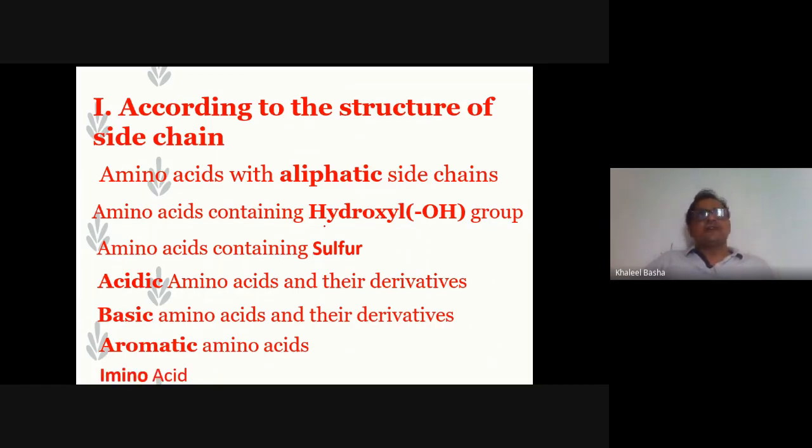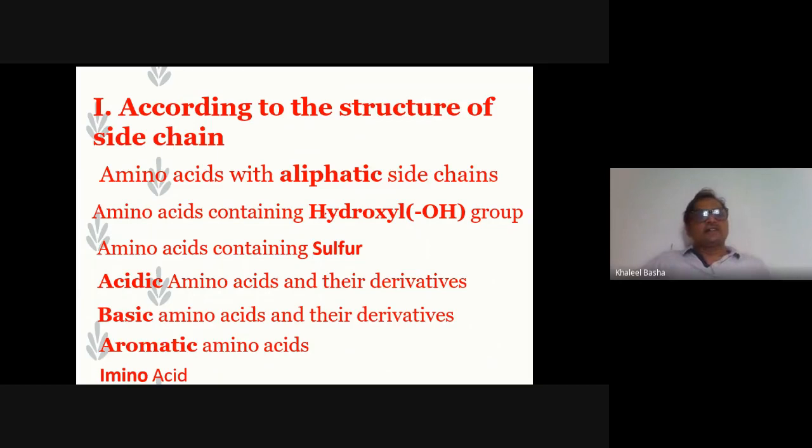And one more is the imino acid. This is one of the most important differences between amino and imino: in NH2, if one of the hydrogens is replaced, an imino acid is formed.